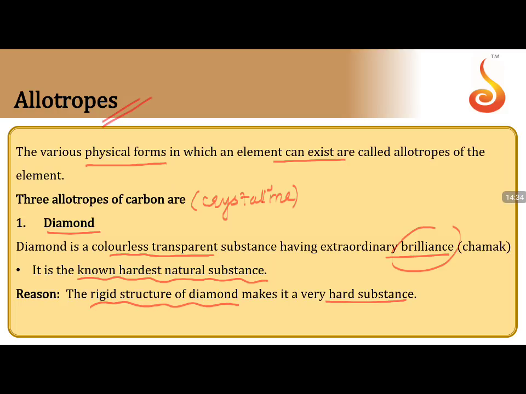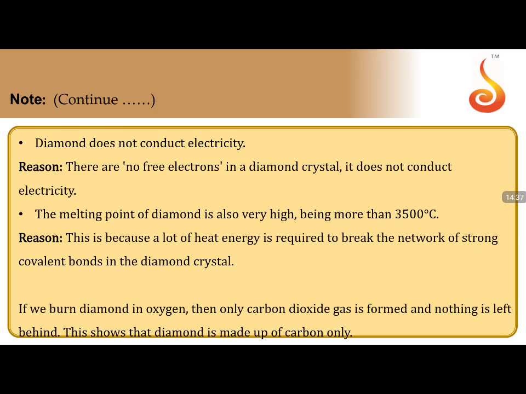Now, what else can we say about diamond? If you see, diamond does not conduct electricity. Why? To conduct electricity, we need free movement of either electrons or ions. In diamond, carbon has 4 valence electrons and each valence electron is covalently bonded, so every electron in the carbon is participating in the bonding.